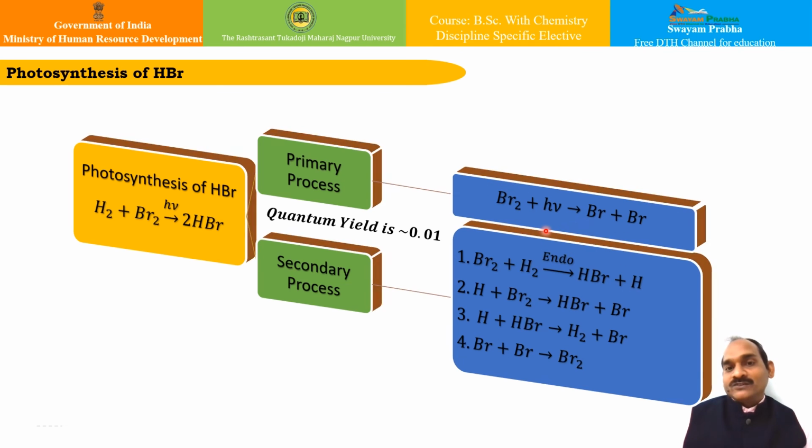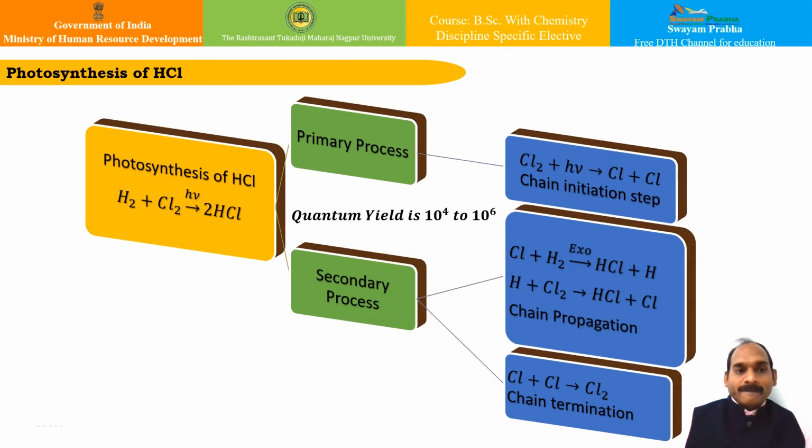So the only important reaction is this fourth reaction, which is just the reverse of the primary process. And as the primary process is reversed in the secondary process, the quantum yield is very poor. As you go on increasing the temperature, the rate of the primary process will go on increasing, and therefore the quantum yield at higher temperature will increase. However, at lower or room temperature, it is going to stay very low. Similarly, if I try to see the photosynthesis of HCl, hydrogen and chlorine react in presence of radiation to form HCl, and this reaction has very high quantum yield.